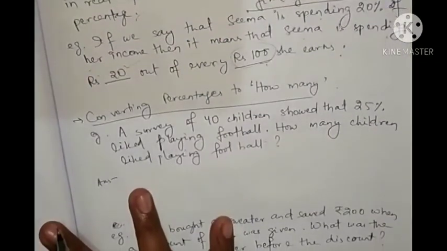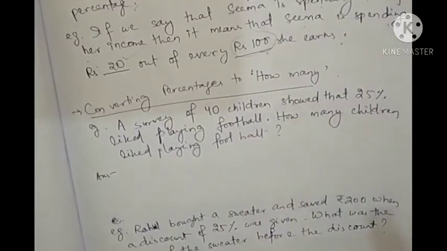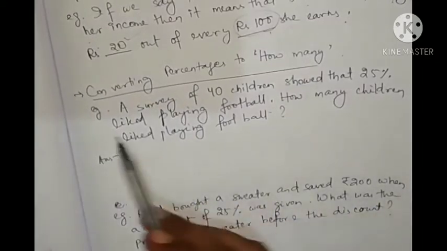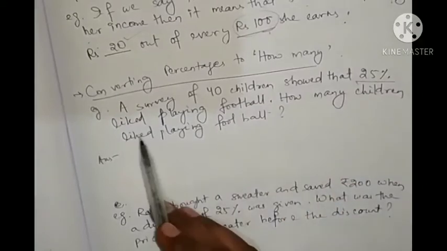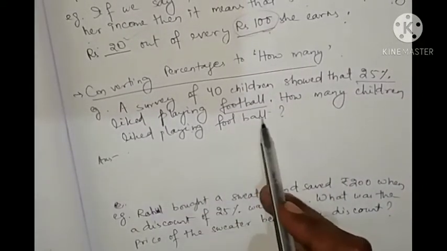Next use of percentage is converting percentages to how many. Okay, so look at here. We can find the value how many. A survey of 40 children showed that 25% liked playing football. How many children like playing football?